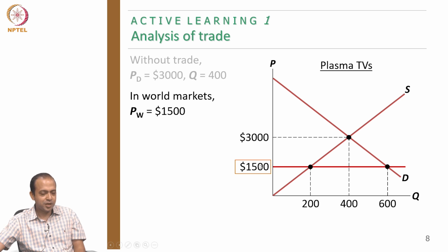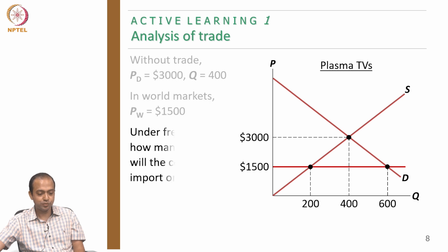So obviously, if something is available at a cheaper rate, the country will import, because that means the country has a higher cost of production for plasma TV. The small domestic country doesn't have comparative advantage. So that means the country will import.